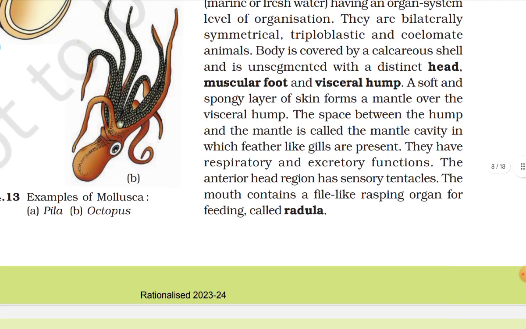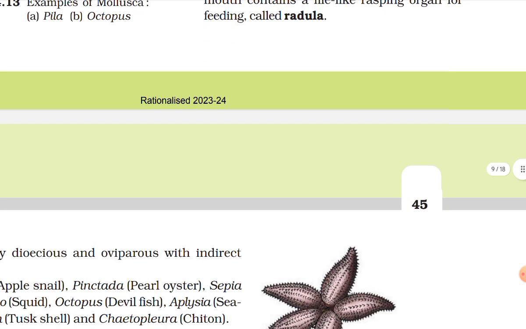A soft, spongy layer of skin forms a mantle over the visceral hump. The space between the hump and the mantle is called the mantle cavity, in which feather-like gills are present. They have respiratory and excretory function. The anterior head region has sensory tentacles. The mouth contains a file-like rasping organ for feeding called radula.